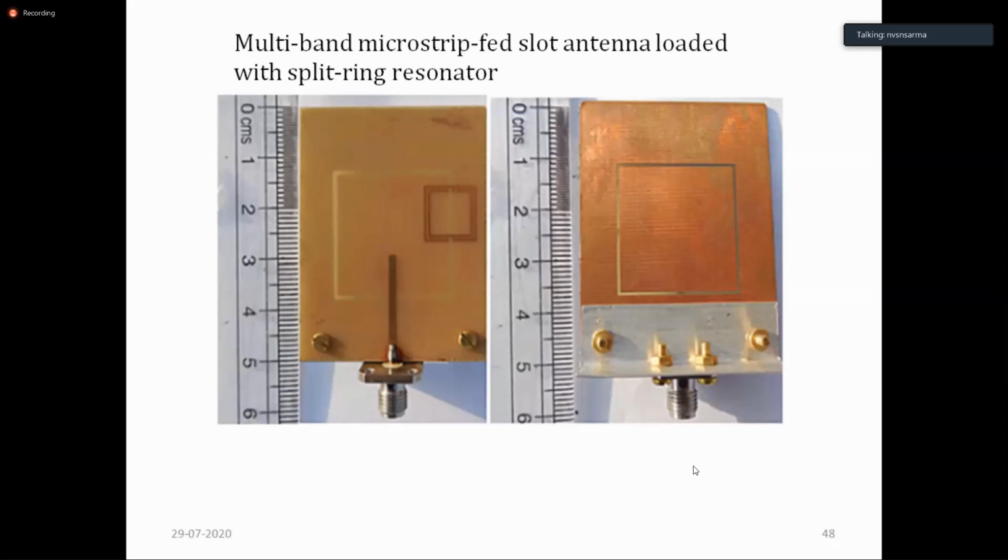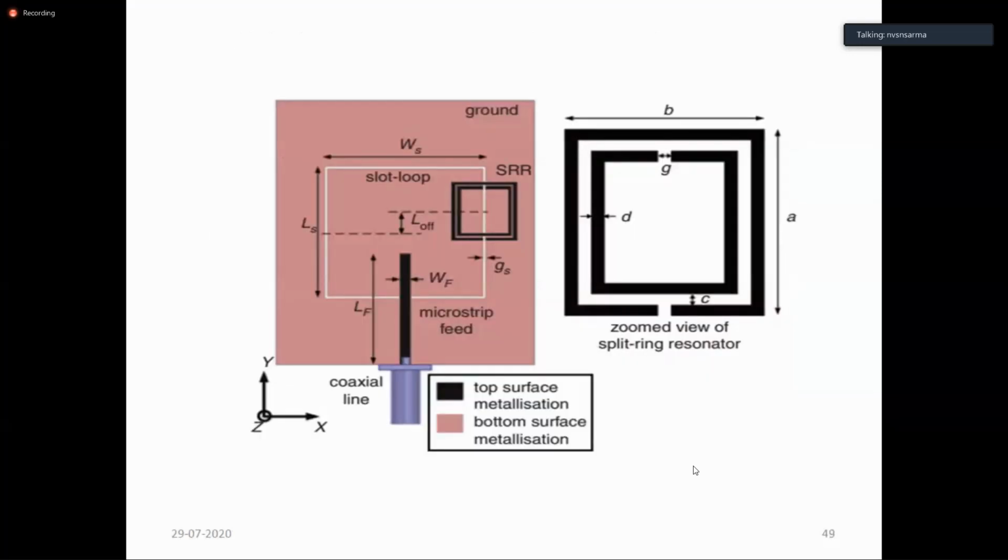Now with split ring resonators, we design the original antenna at 5 gigahertz first, and then put the split ring resonator so that it operates at 3 gigahertz also. So miniaturization, compactness, is the additional benefit we get by using split ring resonators. That's how they have become very popular in recent times.